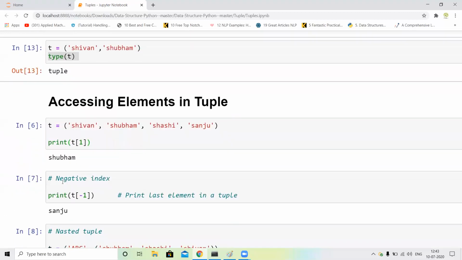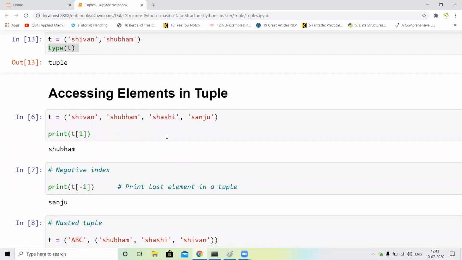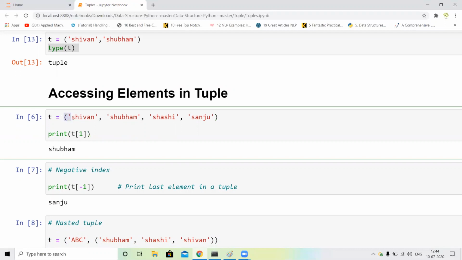Next thing, accessing elements in a tuple. This is the indexing, guys. Like I just assign T and in parenthesis I just assign some names. Like first I just assign C1, then Shubham, Sasi and Sanju. And how can I print Shubham? So this is possible. I can use the indexing, guys.